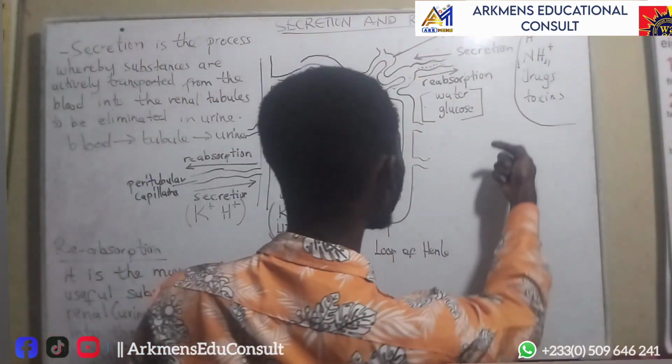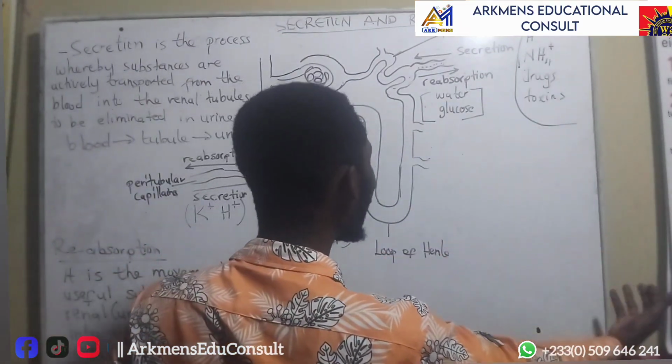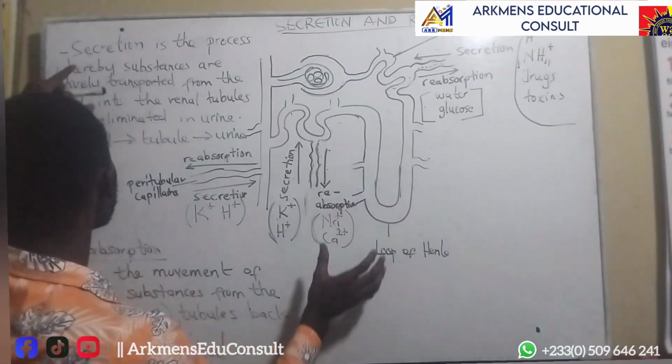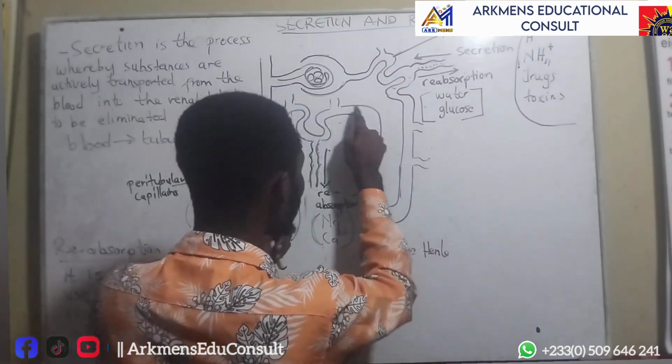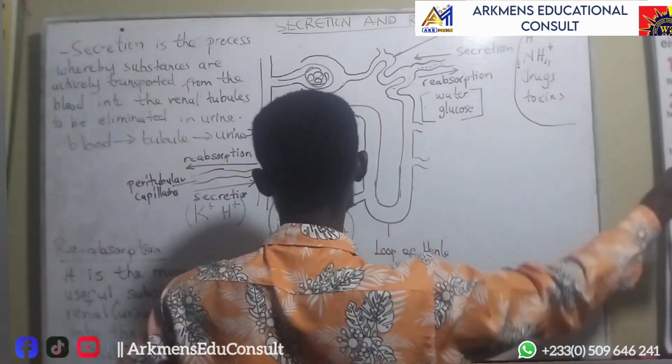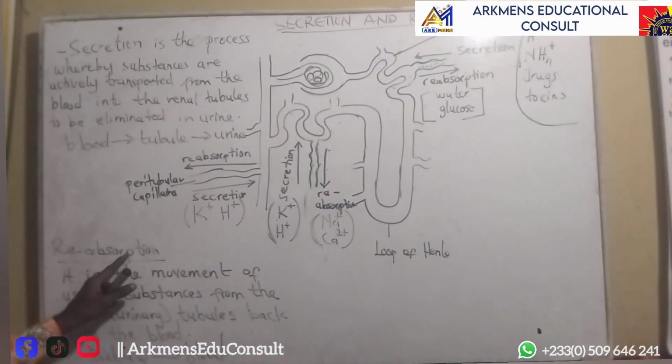When some substances are moving from the blood into the renal tubules, that is called secretion. And when substances are moving from the renal tubules, these are the tubes, back into the blood, it's called reabsorption. That is the simple idea to get under secretion and reabsorption as we move on.